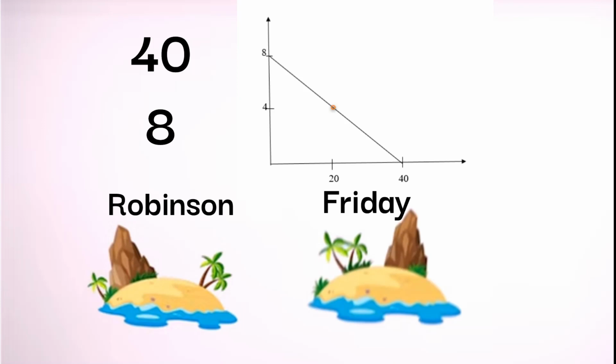fishing, and the dot exactly in the middle indicates that Robinson spends half of the day fishing and half of the day collecting coconuts, respectively. He gets 20 coconuts and 4 fish. If he is at all idle for half a day, he falls to some point under the production possibilities curve. At the same time, Robinson cannot get 20 coconuts and 4 fish at once and get to a point above the production possibilities curve, because he has just such a period of working time and technology.